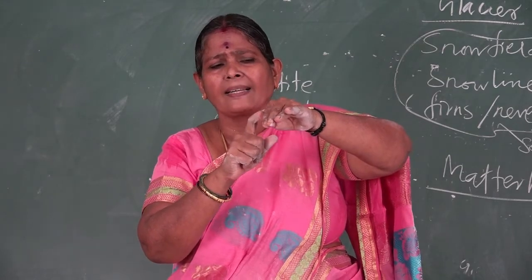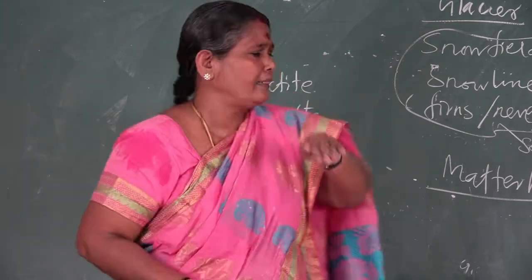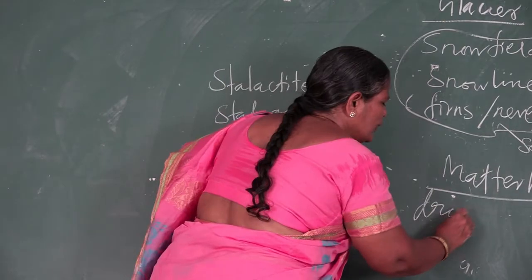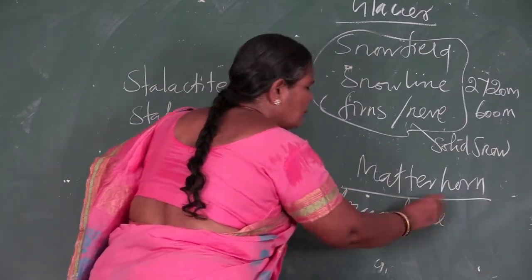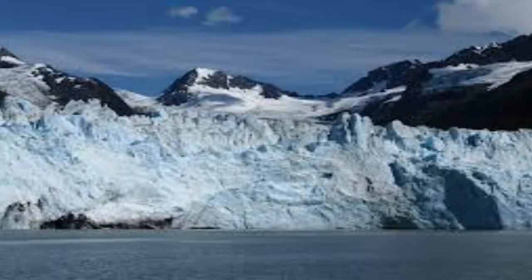That is called a drumlin. D-R-U-M-L-I-N, drumlins.